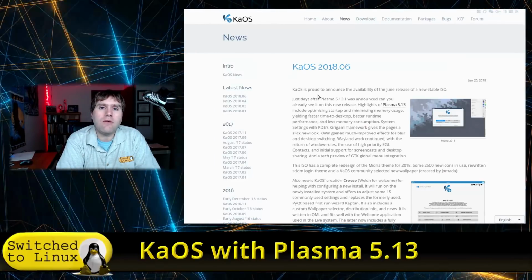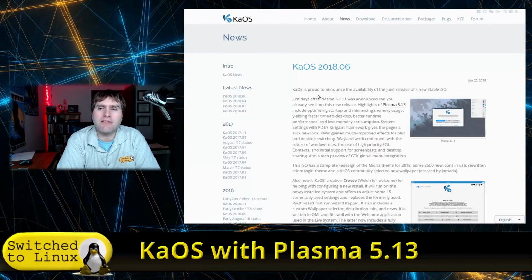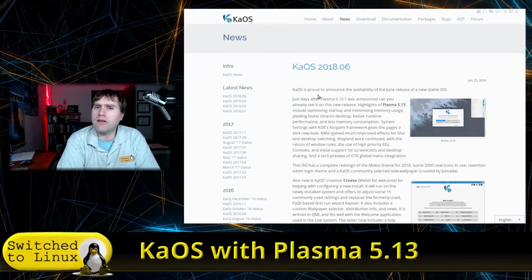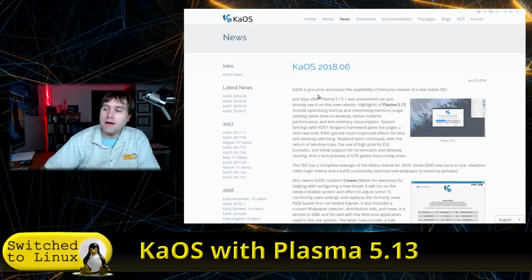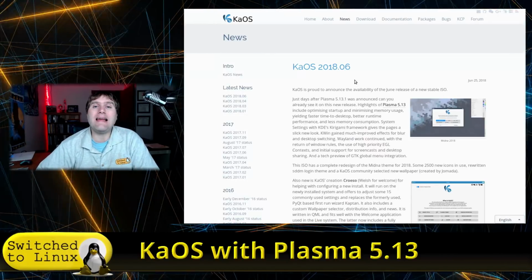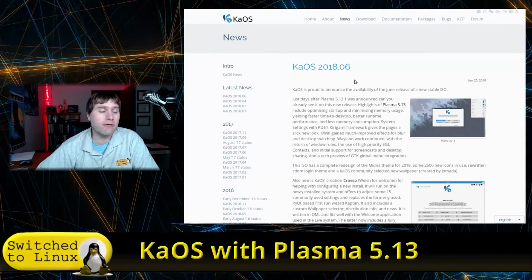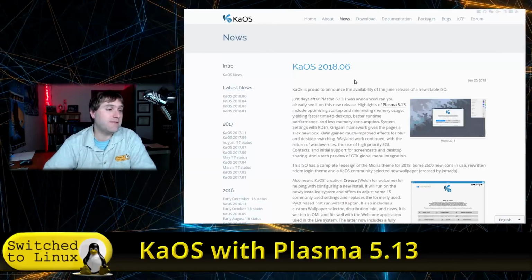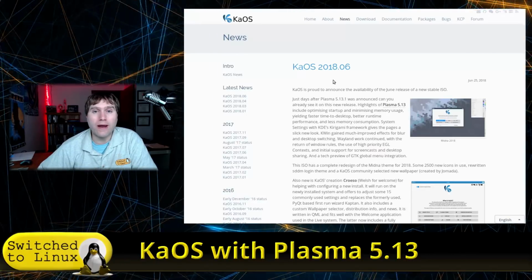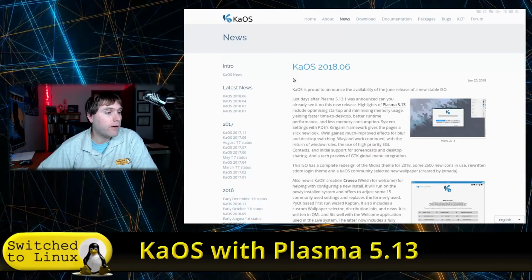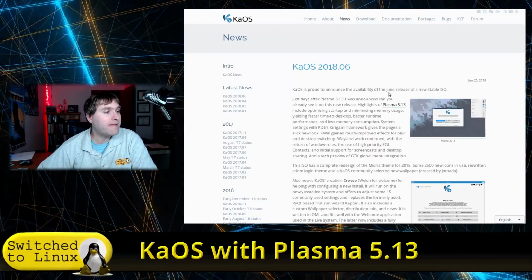For me, I'm used to having a lot of distros with a variety of different applications and not having the GNOME applications. I had to stop and look at the list. What is on here that I really use that's a GNOME application? And there's good alternatives for about everything. So the thing is that KaOS has a lot less items in the repositories, and it does run pretty light. Some of that's because Plasma 5.13 is embedded in it, and that is a fairly light system. So this runs on about half a gig of RAM, which is pretty good for a modern operating system, particularly one with as much stuff as Plasma has.